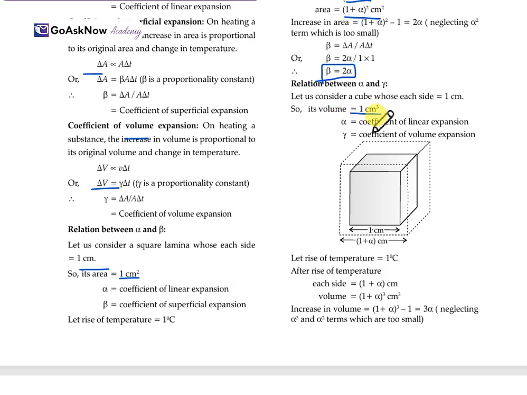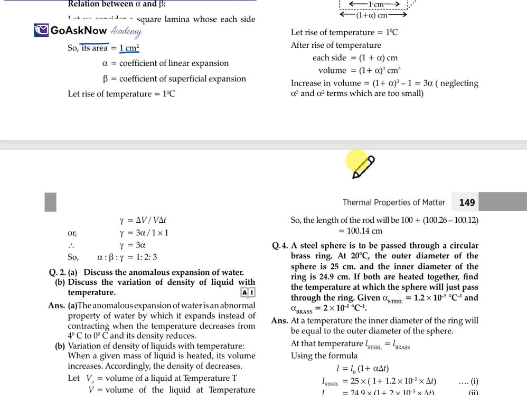So we know that alpha is the coefficient of linear expansion and gamma is the coefficient of volume expansion. For each side, it will be 1 plus alpha, and another one is 1 plus alpha, and its whole cube. So the increase in volume will be (1 plus alpha) whole cube minus 1, which equals 3 alpha, neglecting the alpha cube and alpha square terms, which are too small. So gamma is equal to delta V by V delta T, so gamma is equal to 3 alpha times 1 into 1. So gamma is equal to 3 alpha.